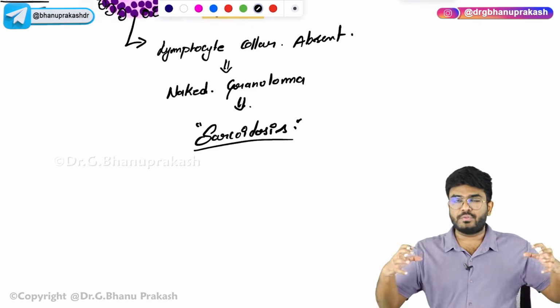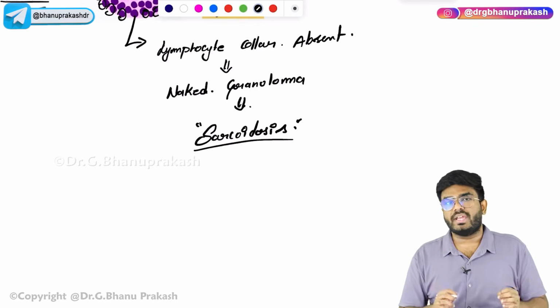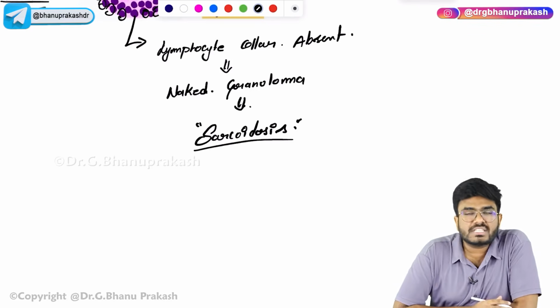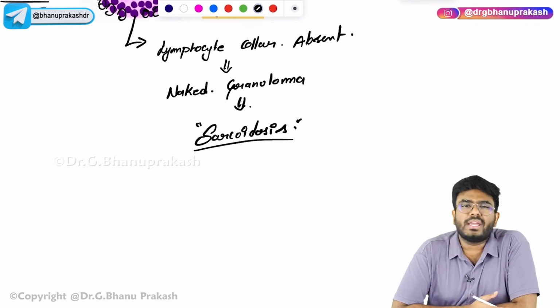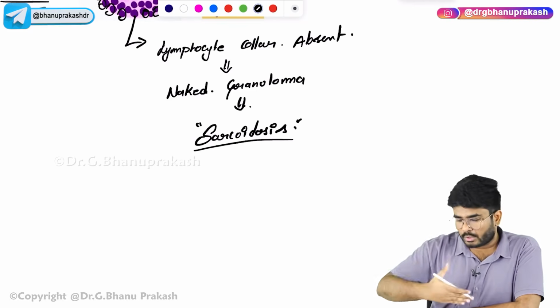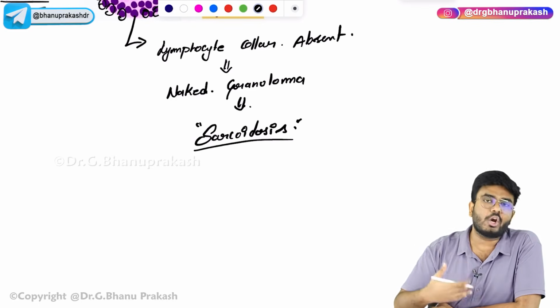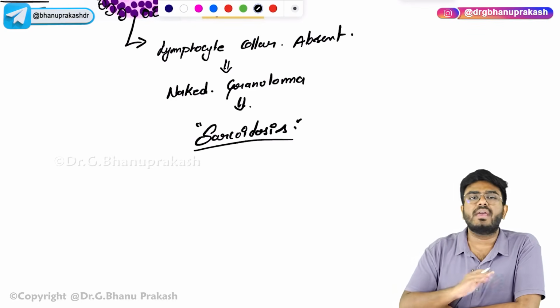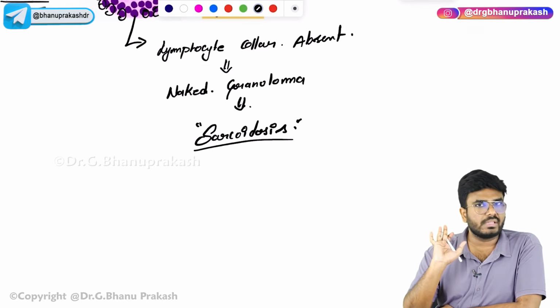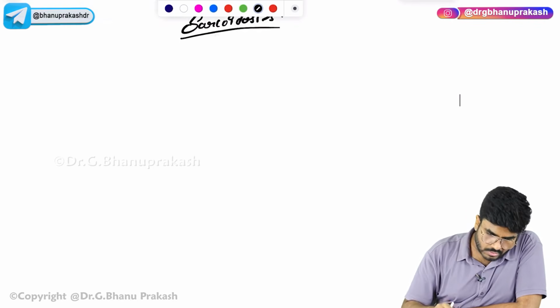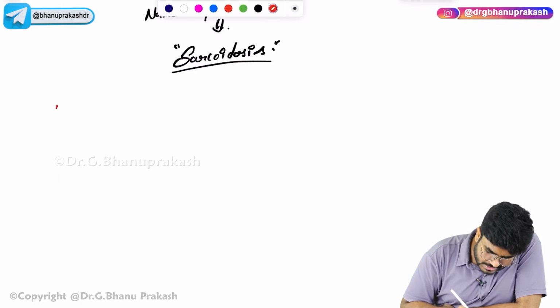Now, let's discuss the multinucleated giant cells, the fused macrophages. Multiple nuclei are there. Now, in different conditions, in multiple chronic inflammations, these multinucleated giant cells are given different names. But at the end of the day, they are nothing but fused macrophages. Done. So, let's begin the topic, multinucleated giant cells.